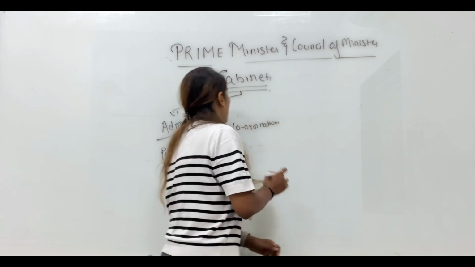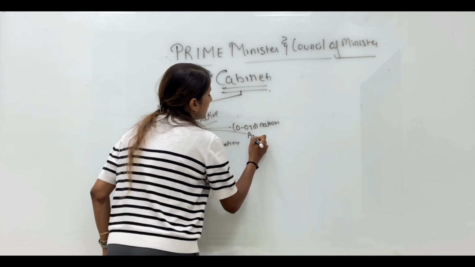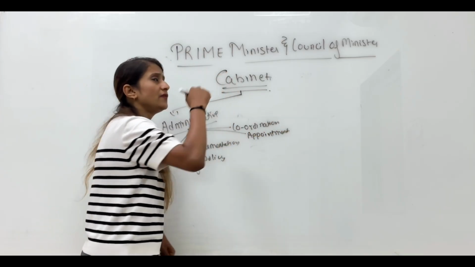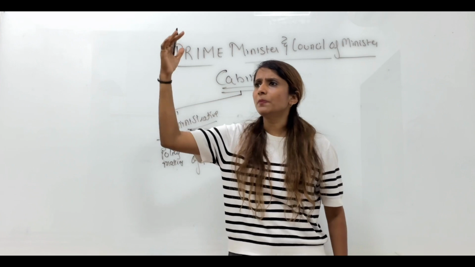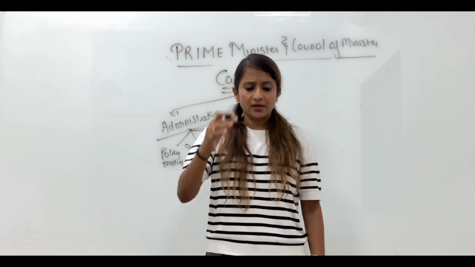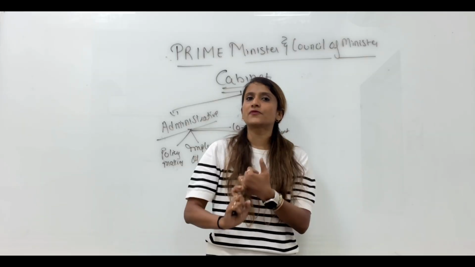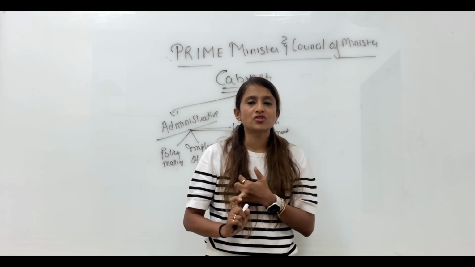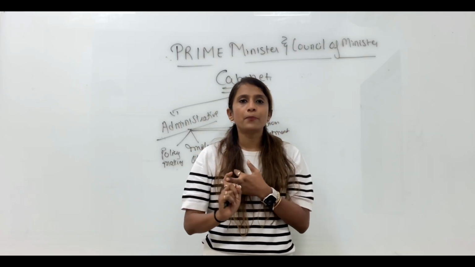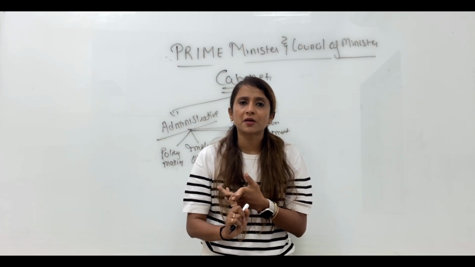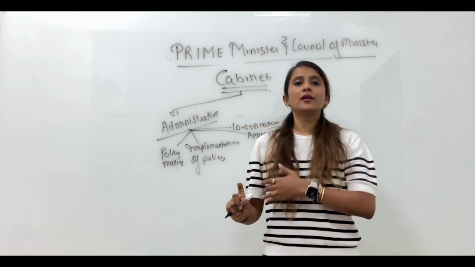Last is appointment. So now if you remember, we had done the president chapter in which I spoke about which all people are appointed by the president. So if you remember, we had spoken that the president appoints judges of Supreme Court, judges of High Court, he appoints governor for every state, he appoints chief election commissioner, okay, and other dignitaries.